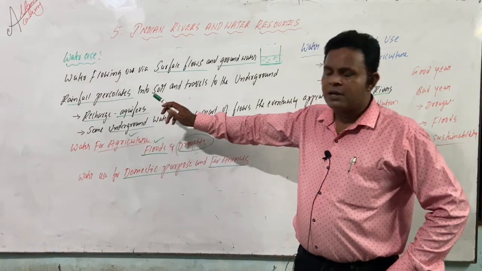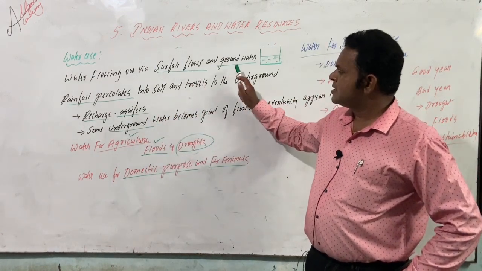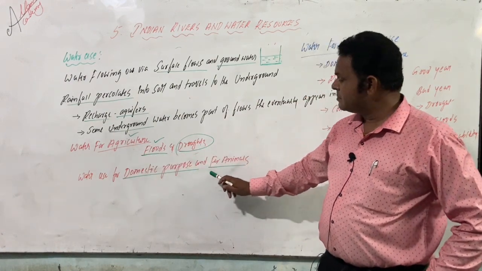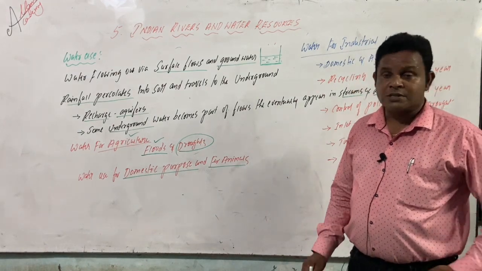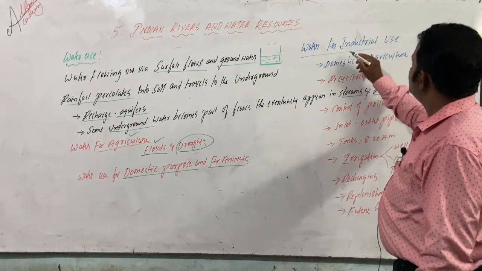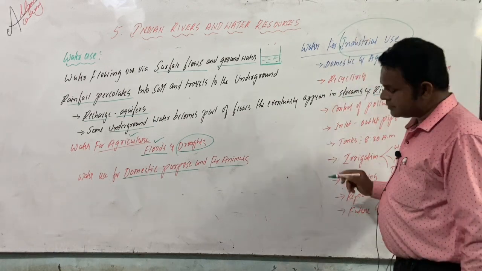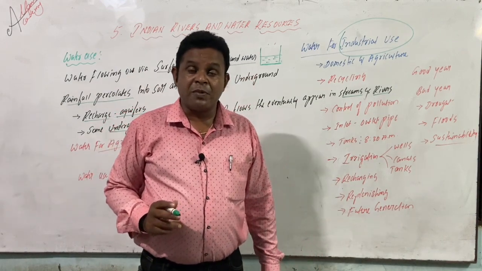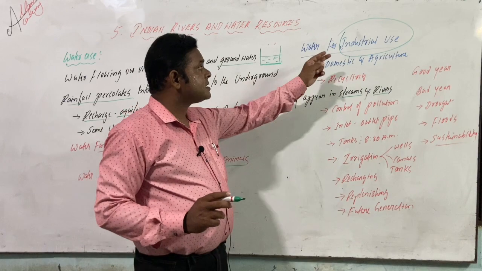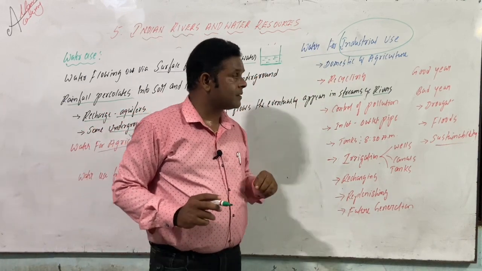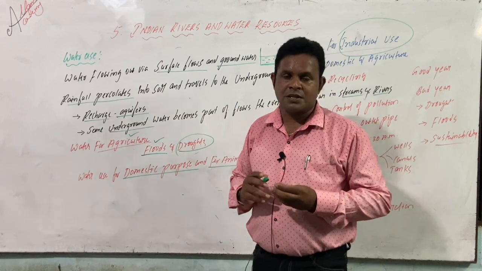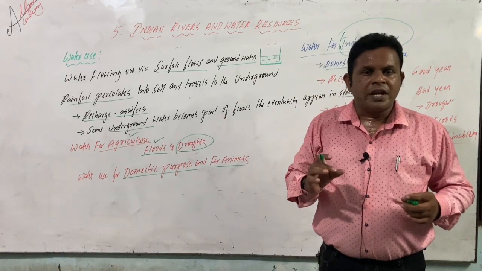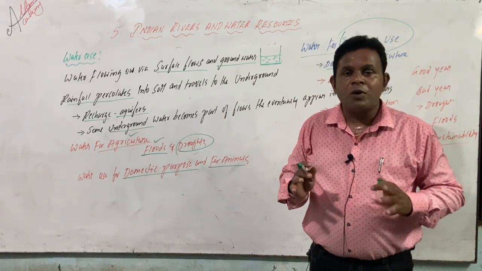So up to now, we have covered surface flow and groundwater. Next, we learned about water used for agriculture. After that, we understood domestic purposes and water for animals, and how the water is used. And one more: water for industrial use. In the present scenario, we are in an industrial revolution. Instead of manpower, machine power came into existence. We look at how water is used, either for domestic or agricultural purposes. Domestic, as I said just before, means cleaning, washing, cooking, drinking. All these are what we call domestic.